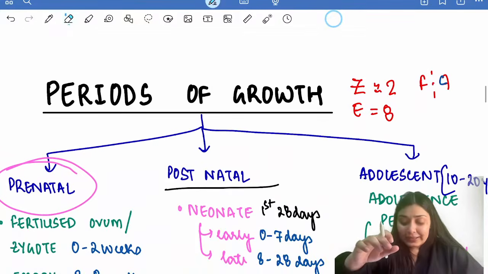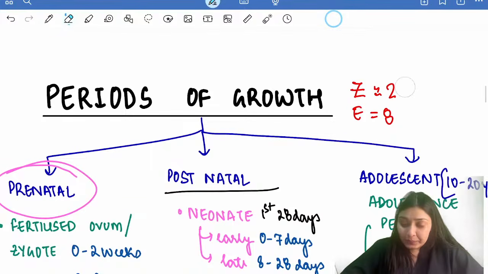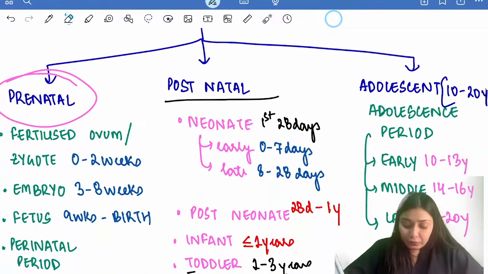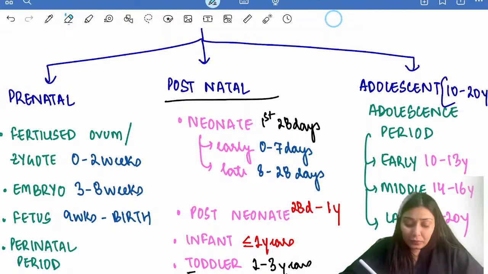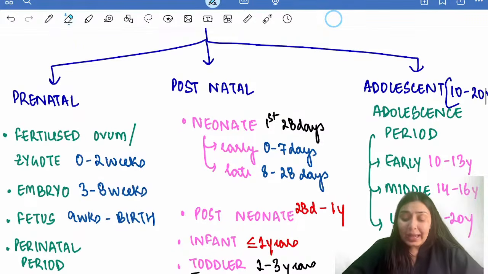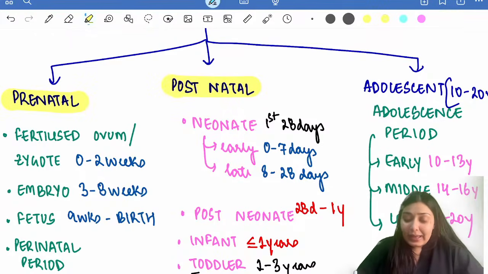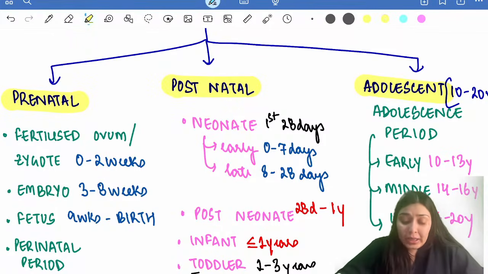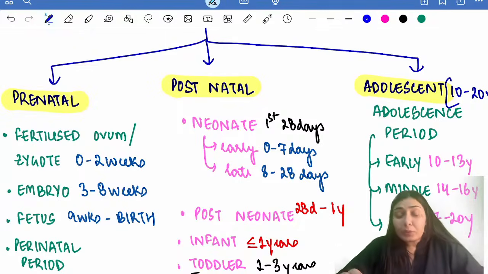Now let's understand the periods of growth. What are the different periods of growth? So periods of growth can be broadly divided into prenatal, postnatal and adolescent age group. Prenatal, that is before the birth.